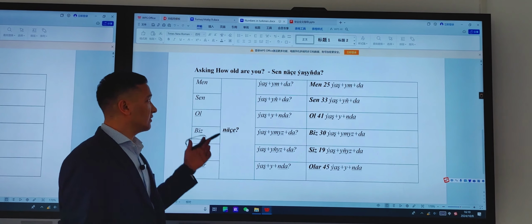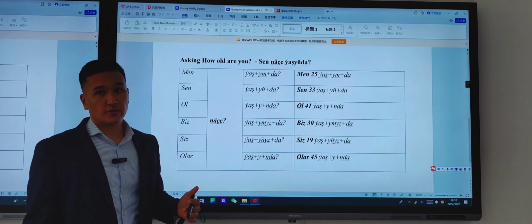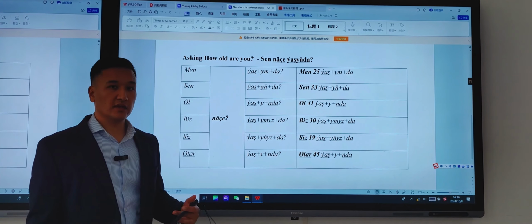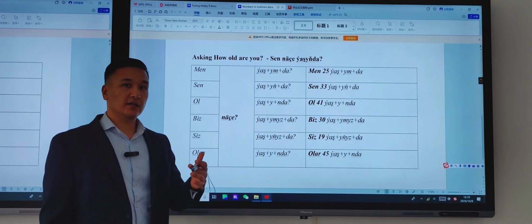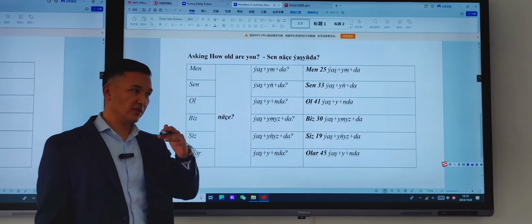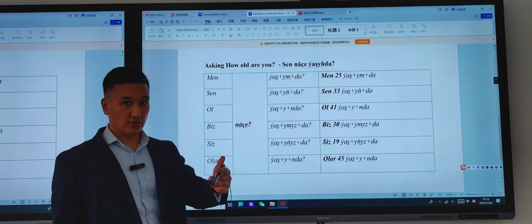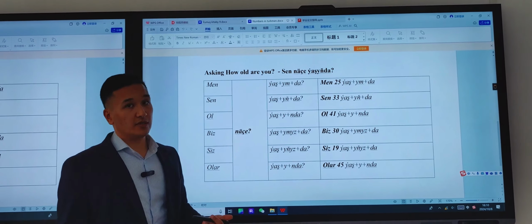So students, another thing I want to explain to you today is asking about the age. How old are you? How old is he? And how to say, like, I'm 25, 35, and so on. Or he is, let's say, 20 years old, and so on. So this is the age in the Turkmen language.